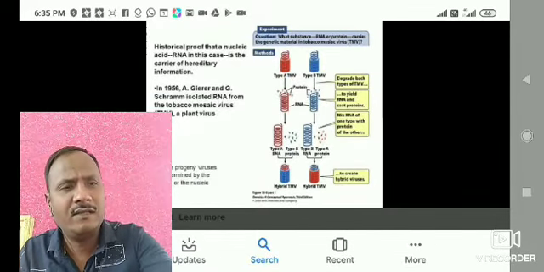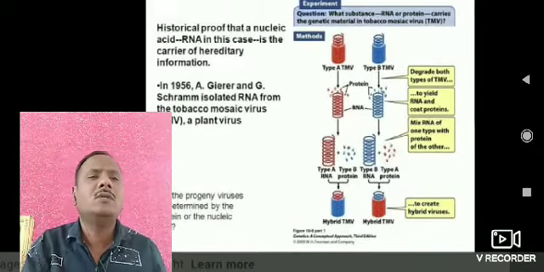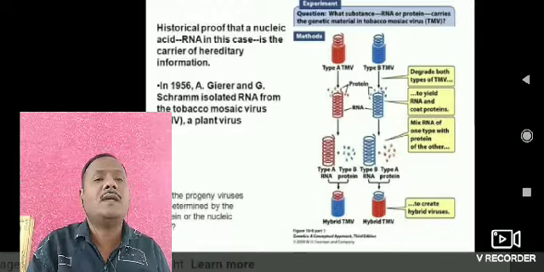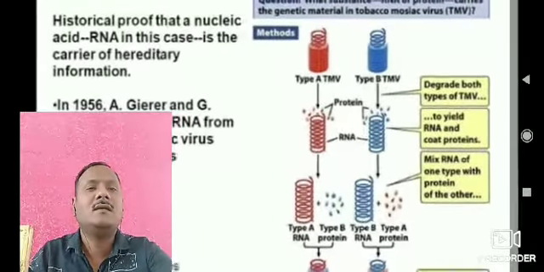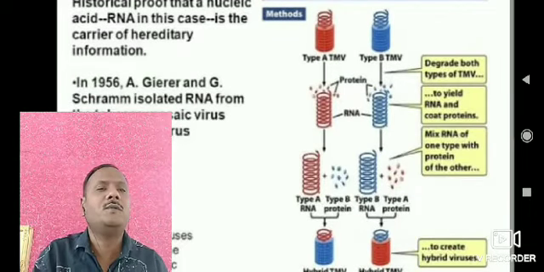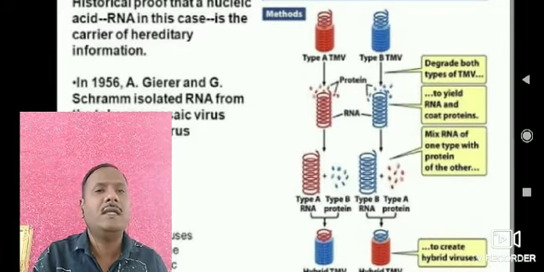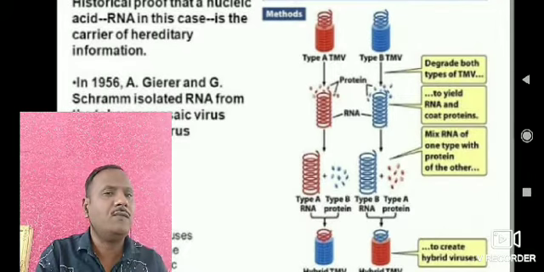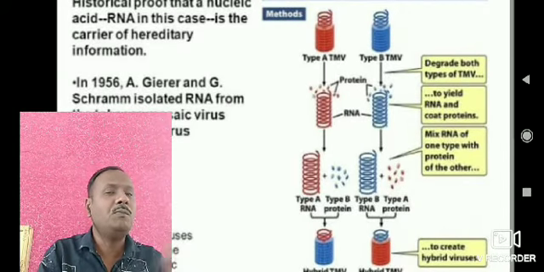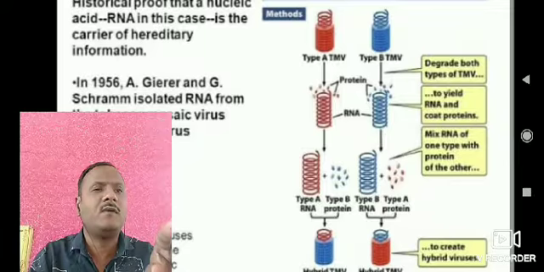Now friends, practically he showed how these two strains affect the plant. You just see, this is how they experimentally proved it. These are the two different types of TMV. Type A TMV looks red in color, and the second one, type B TMV, is blue. So Fraenkel-Conrat and Singer first degraded both types of TMV.